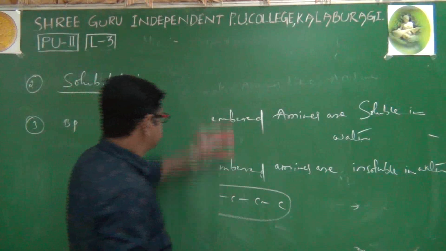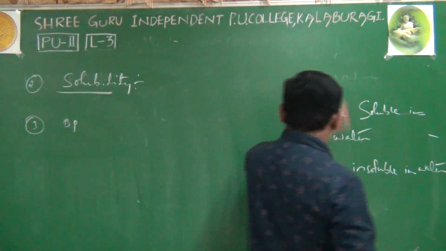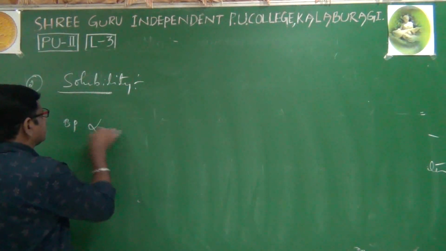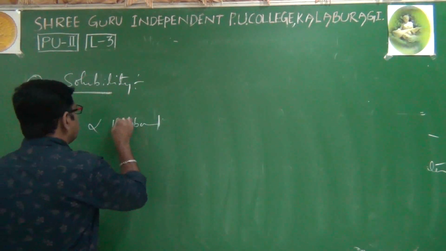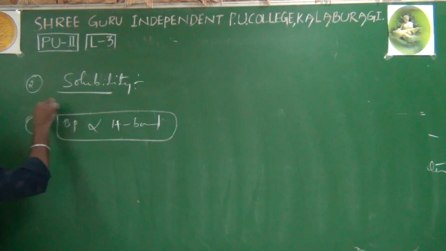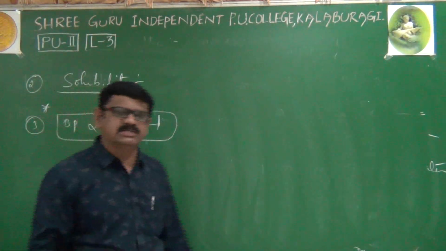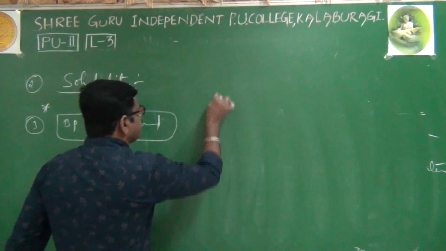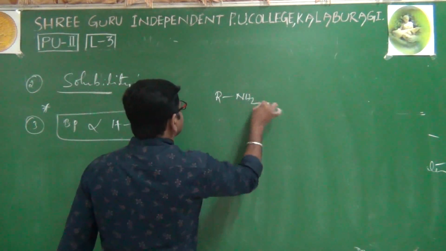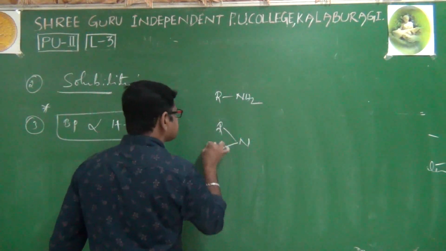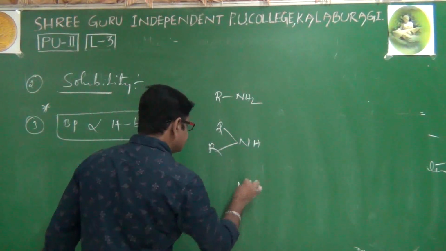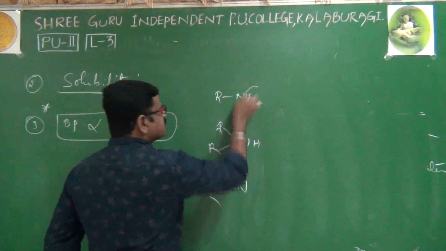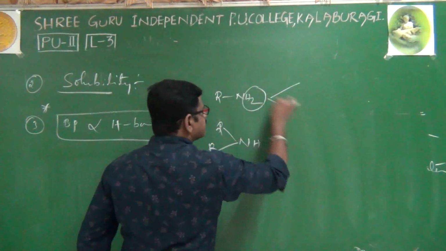Next, I will go to boiling point. Boiling point of amines. An important point: boiling point is directly proportional to hydrogen bonding. If more hydrogen bonds are present, the boiling point is obviously more. As far as our amines are concerned, there are primary, secondary and tertiary amines. In a primary amine we have two hydrogens, so it can form two hydrogen bonds.